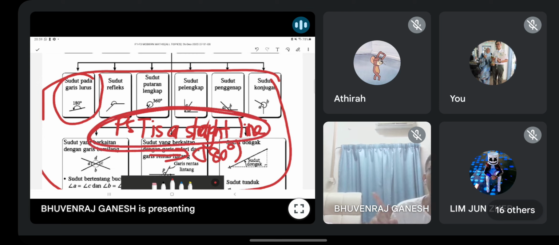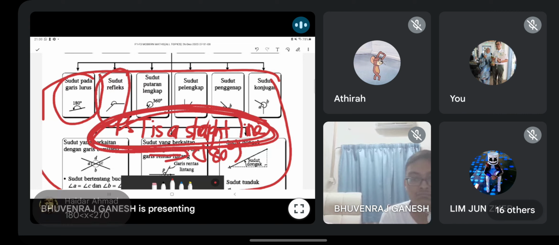Something like that. So this is a keyword. Straight line. Kalau mereka tak katakan itu garis lurus, if they don't mention is straight line, don't assume it is 180. Another warning. Okay, jangan anggap dia adalah 180. They must state this one. Especially paper 1. It is a straight line. Then only you can assume 180. Okay, guys? Make sure you all know this. You must look at this keyword. Alright? Okay, next one you all learn is this one. Reflex angle. Okay, now I ask you all. What is the angle? Apa lingkungan sudut dia for it to be called sudut reflex? Anyone? What's the range of the angle for the reflex?